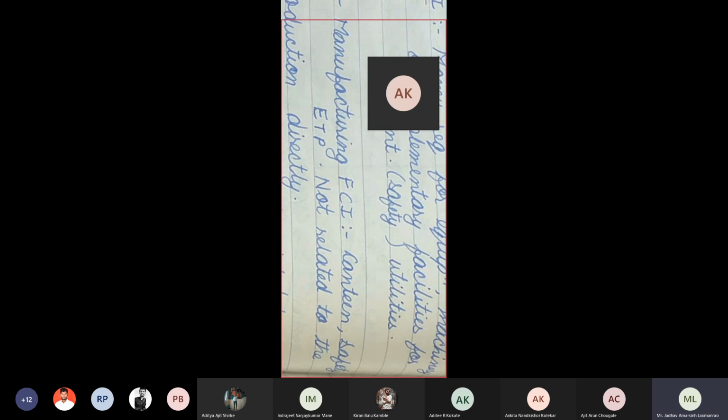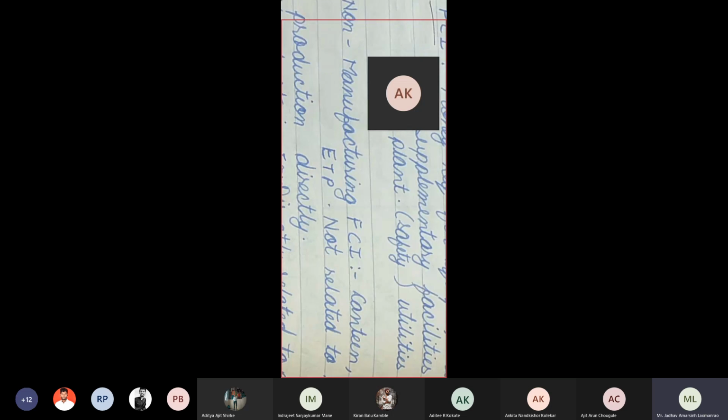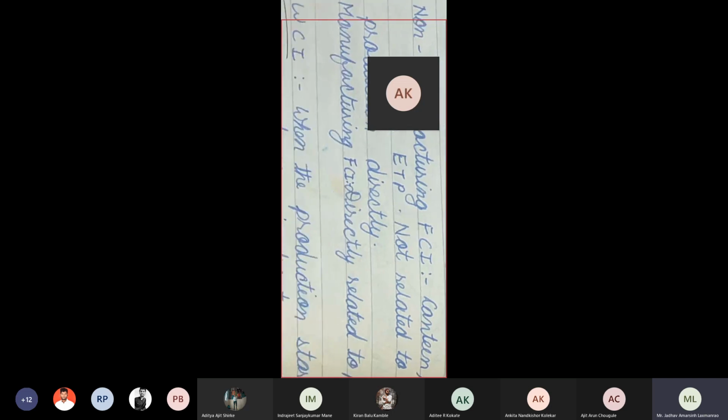So some FCI we require compulsory for production. These are known as manufacturing FCI. Some FCI is there like ETP, cooling tower, canteen, OPDs, changing room, okay, which are there in company, but which we do not require compulsory in the company. Production doesn't stop without them, remember. Okay, and that are known as non-manufacturing FCI. You are getting or not? So FCI which we require directly in the production are known as manufacturing FCI, and FCI which we do not require directly in the productions are known as non-manufacturing FCI.